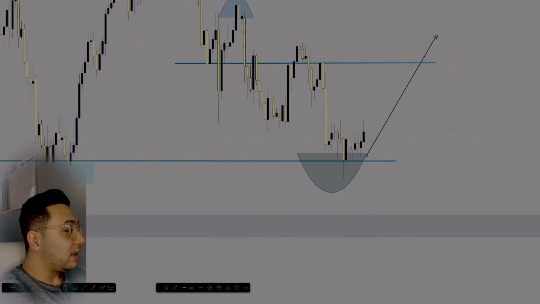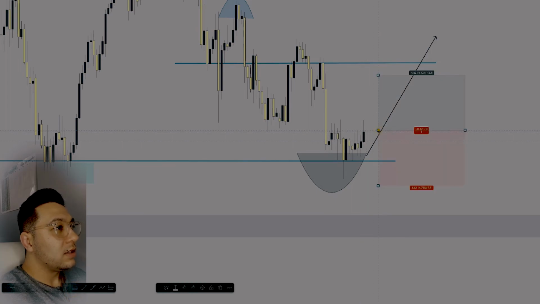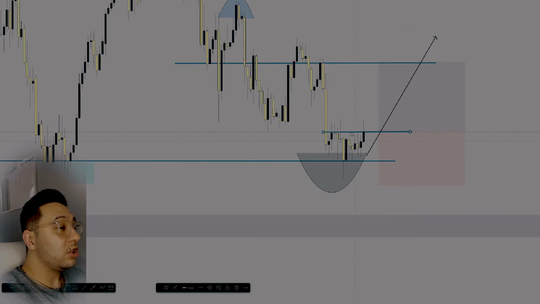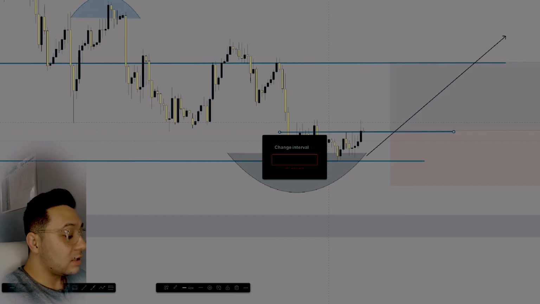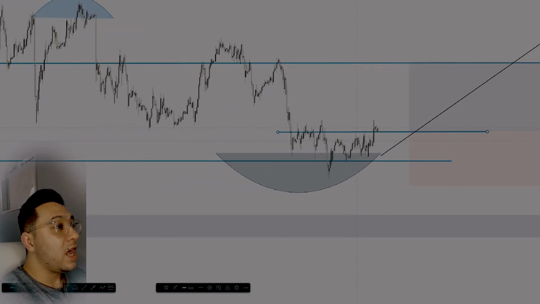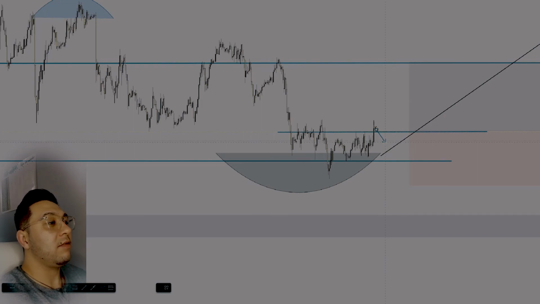Now, a good setup like this would look something like this. There would need to be a break of this lower high slash resistance, which it looks like it is. There was a little bit of rejection, but it is going to attempt again this week coming up on Sunday slash Monday. And if it does end up creating a higher low point, so it might come down like this, try and test this area here at $96, $97 a barrel, and then if it breaks the $98.50, $98 a barrel, that's going to initiate the breakout move that I'm seeing up to the $100, $103, $105 a barrel range.